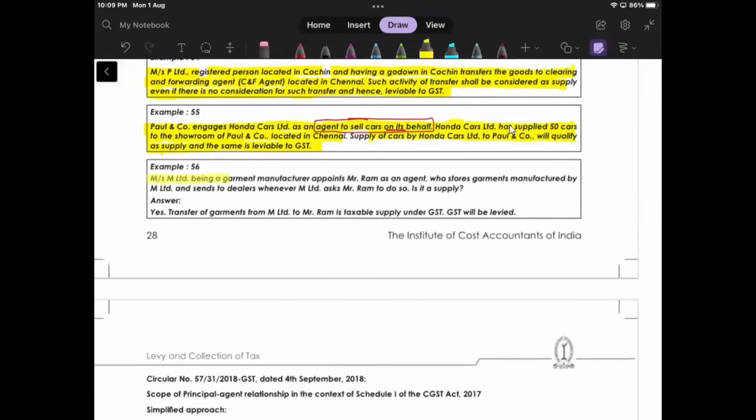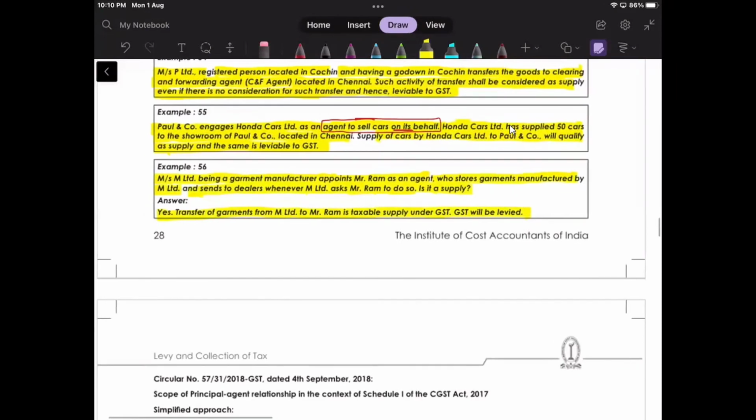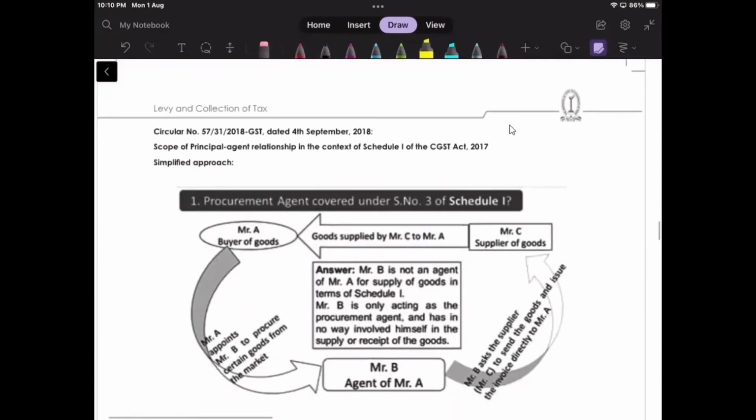Messrs. M Limited, being a garment manufacturer, appoints Mr. Ram as an agent who stores garments manufactured by M Limited and sends them to dealers whenever M Limited asks Mr. Ram to do so. Is it supply? Yes. Transfer of garments from M Limited to Ram is taxable supply under GST and GST will be levied. Correct? So I have only 4 minutes left.